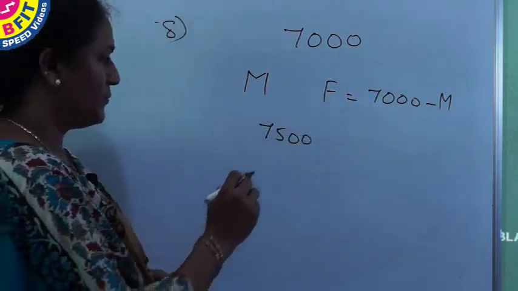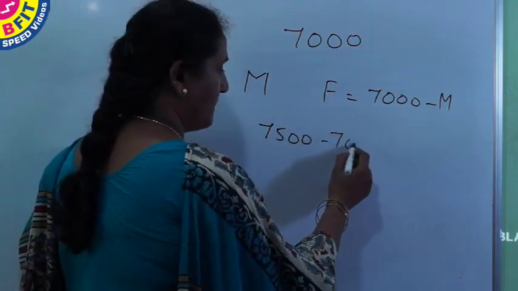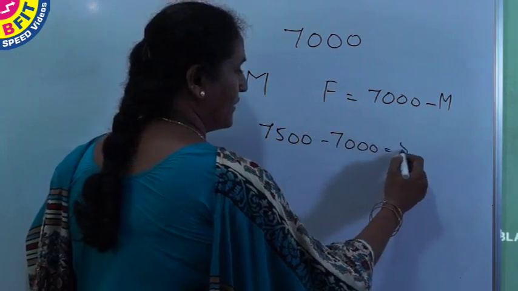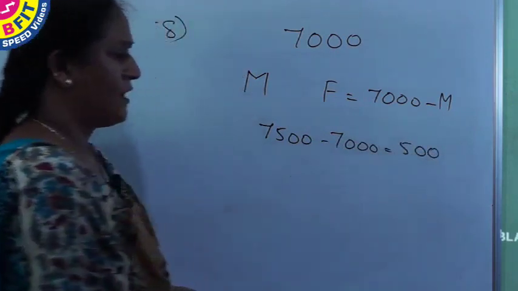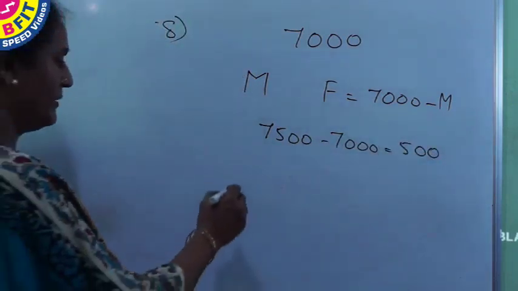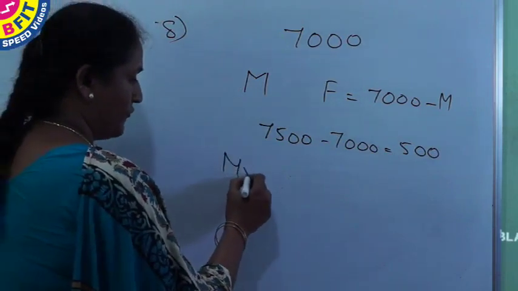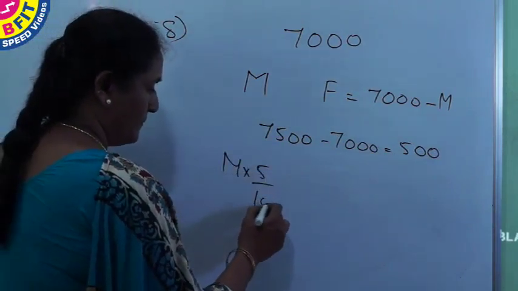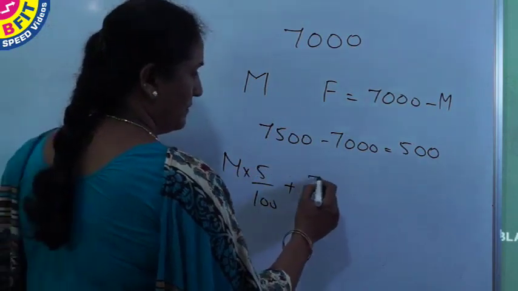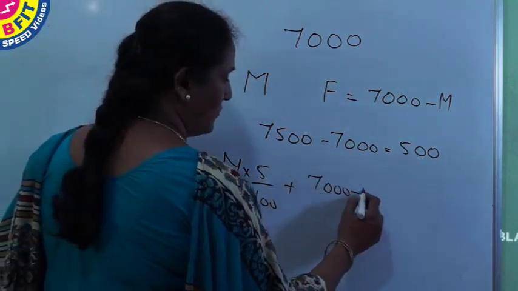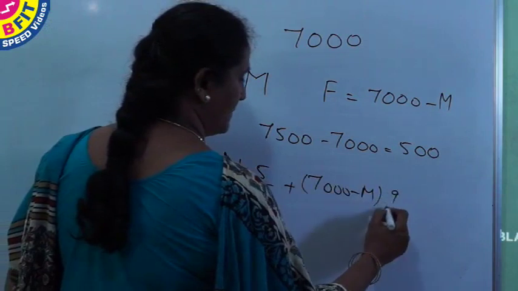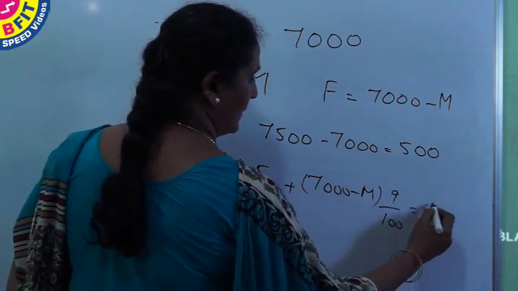So increase in population after 1 year is equal to 500. And this 500 is got by 5% of male plus in this female population 9% equal to 500.